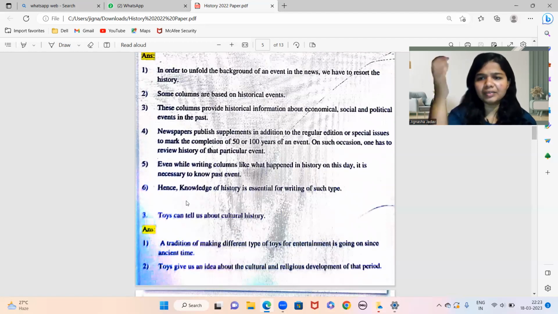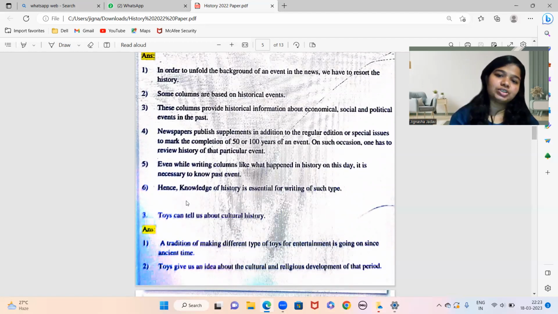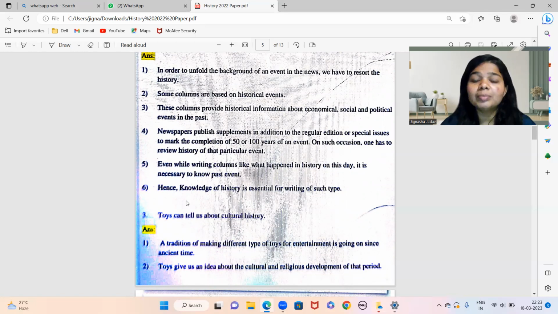Right? In a newspaper, you have every section, and one of them is like that. Newspapers publish supplements in addition to the regular edition, or special issues to mark the completion of 50 or 100 years of an event. On such occasions, one has to review the history of that particular event. You must have seen in the news section "50 years ago" or "100 years ago today". So what exactly happened on that day?